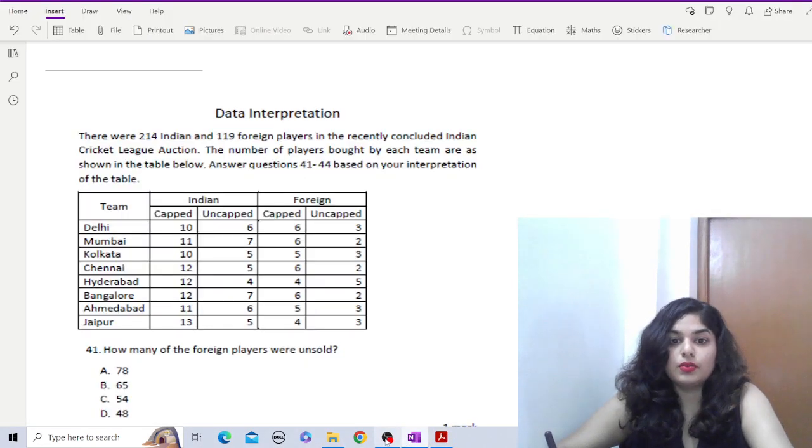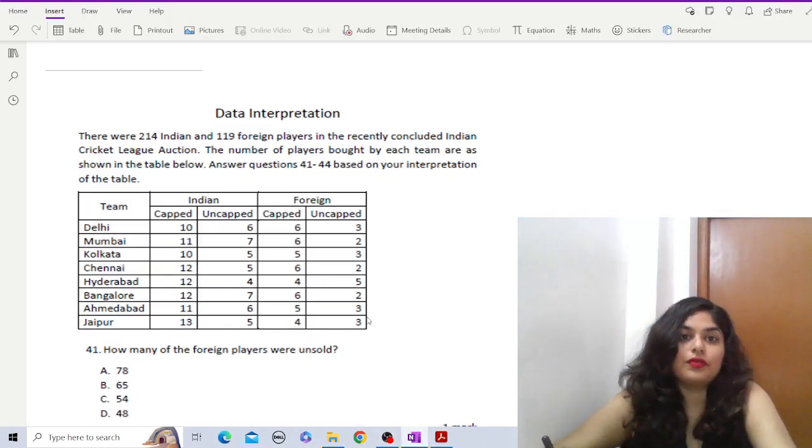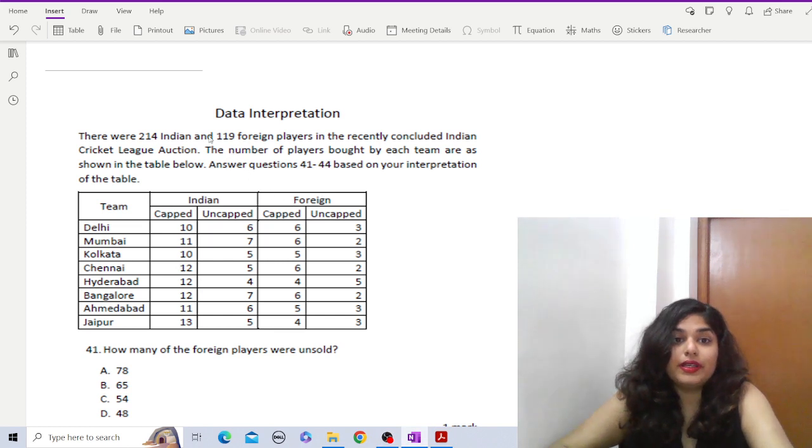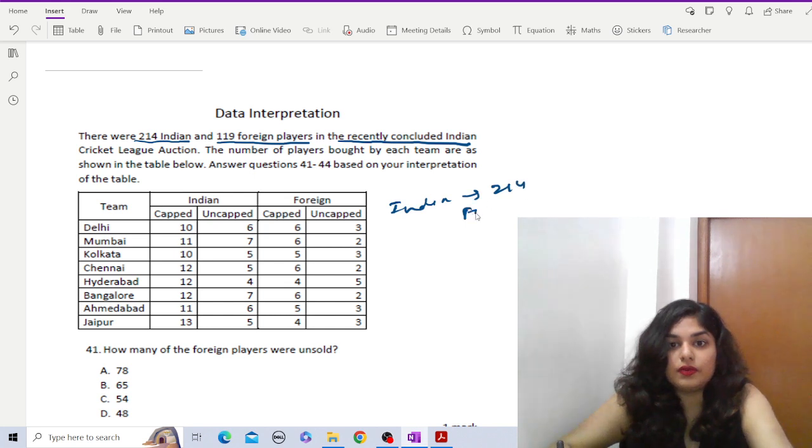Let us start with the DI section of ACET 2024. Okay, so we are given here that there were 214 Indian and 119 foreign players in the recently conducted Indian Cricket League auction. So total Indian 214 and foreign 119.